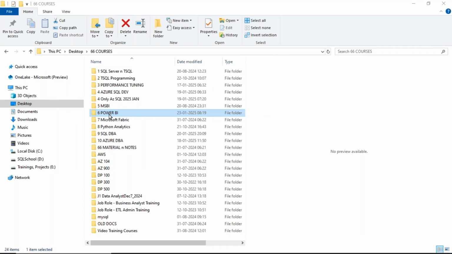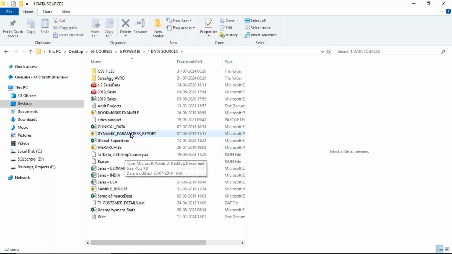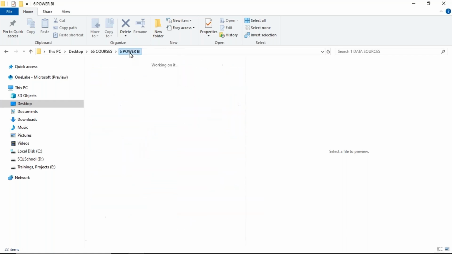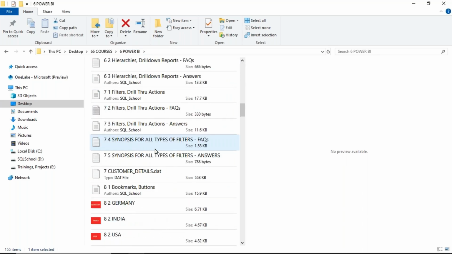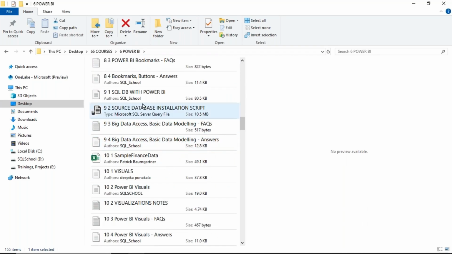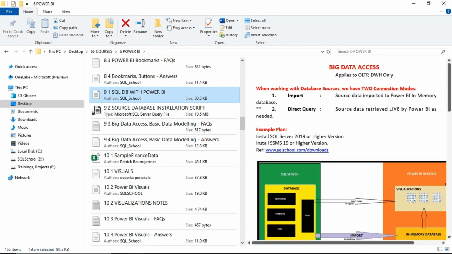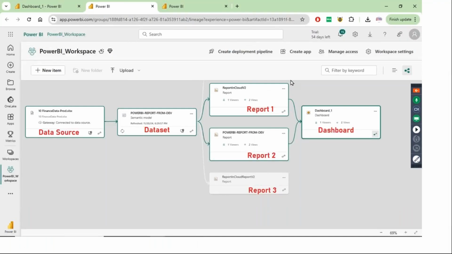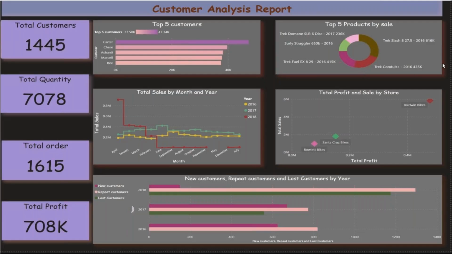Right from CSV to AVRO, PDF, Excel, Parquet files, JSON files, HTML, XML, DAT files, etc., including big data sources. There is a dedicated chapter only for big data sources. We'll understand slowly, step by step, how easily we can extract the data, gather the data, load it into Power BI, and design beautiful dashboards like this.